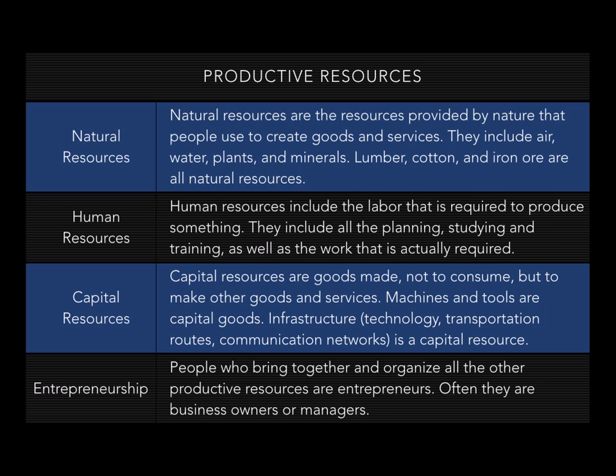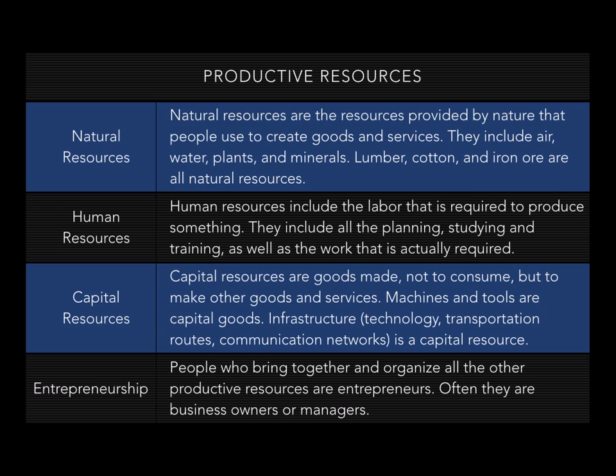The third type of productive resource is capital resources. These are goods that are made not to be consumed by consumers, but are used to make other goods and services. So these are the machines and tools at a factory. These also include infrastructure, technology, transportation routes, communication networks, the internet.